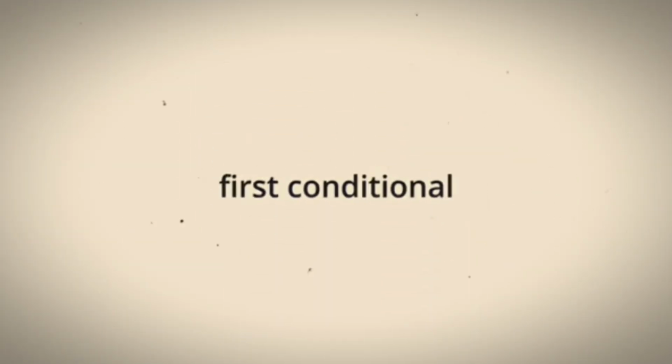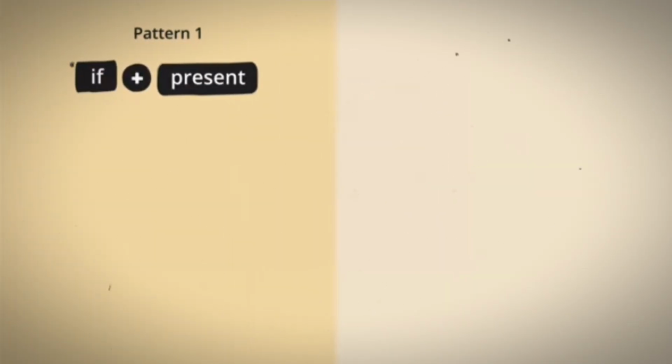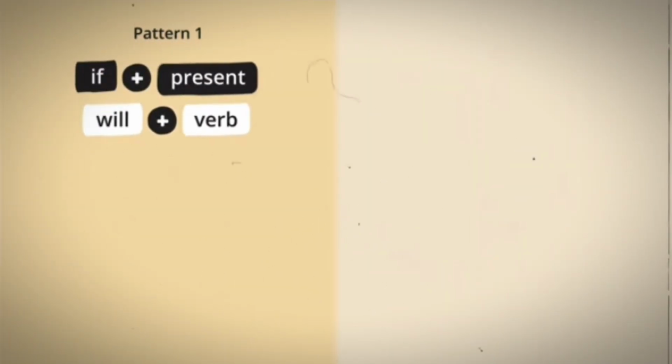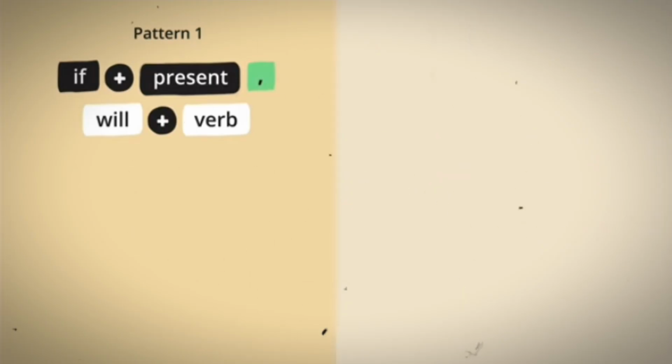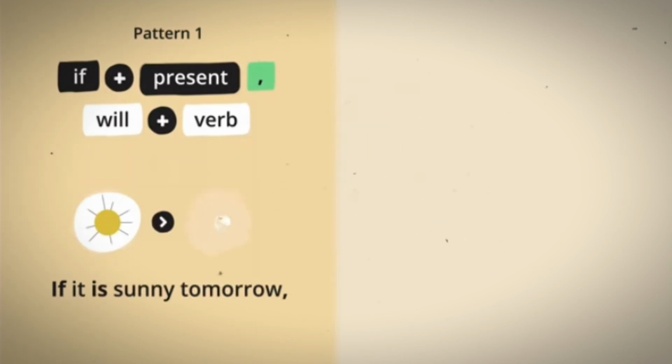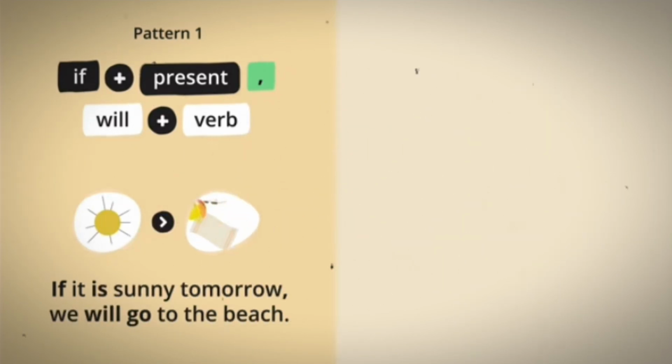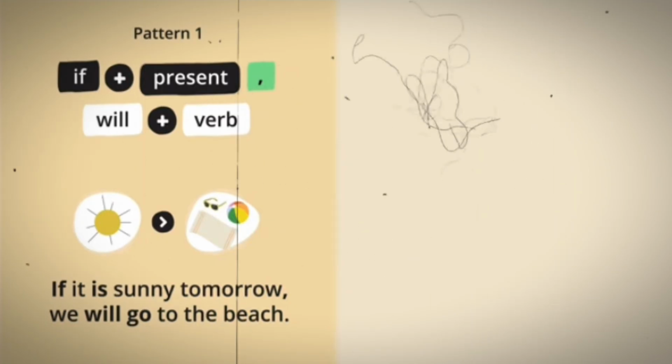The most common first conditional pattern is if plus present, will plus verb. Note that we use a comma after the if clause. For example, if it is sunny tomorrow, we will go to the beach. The if clause doesn't have to start the sentence.